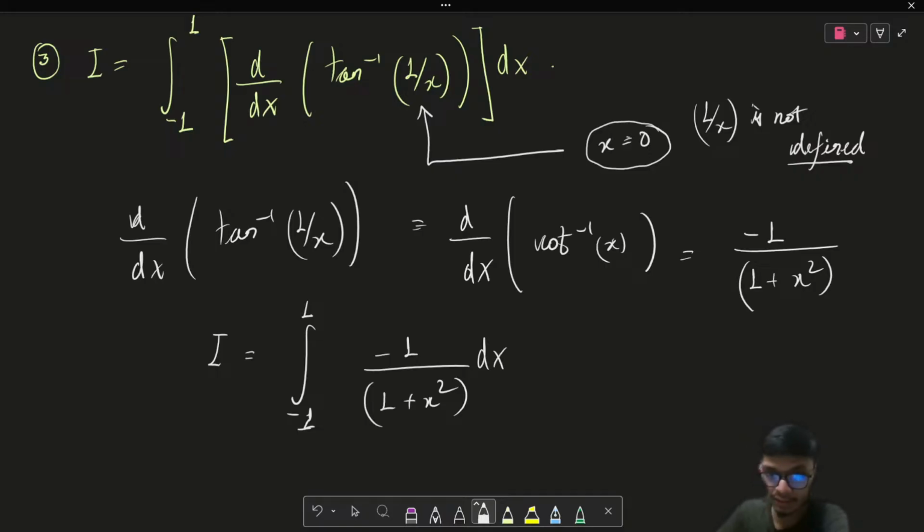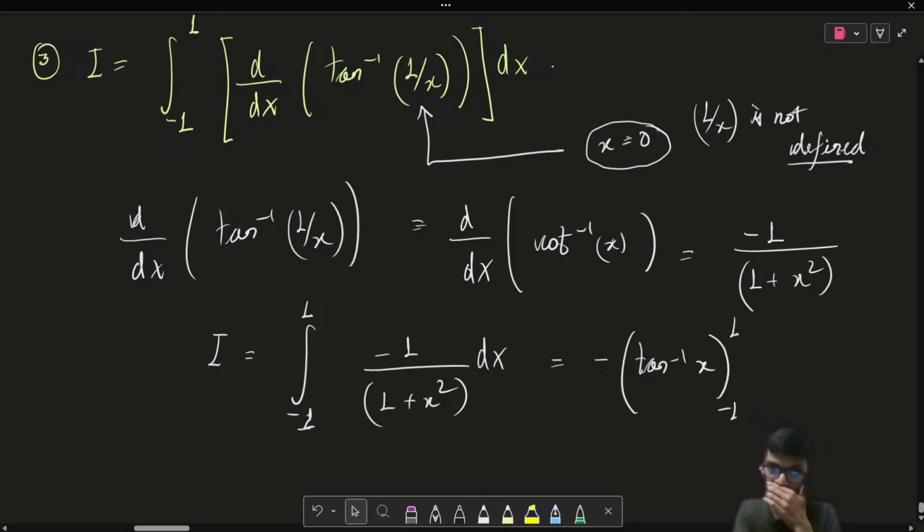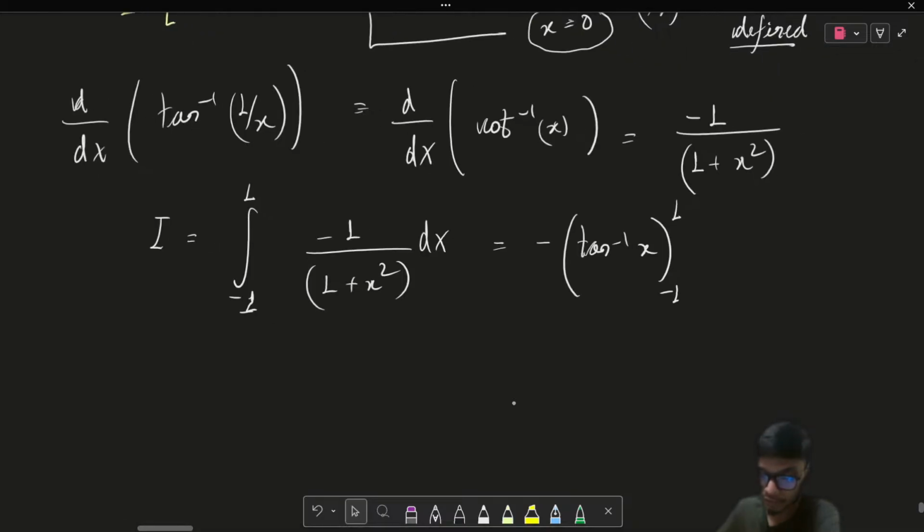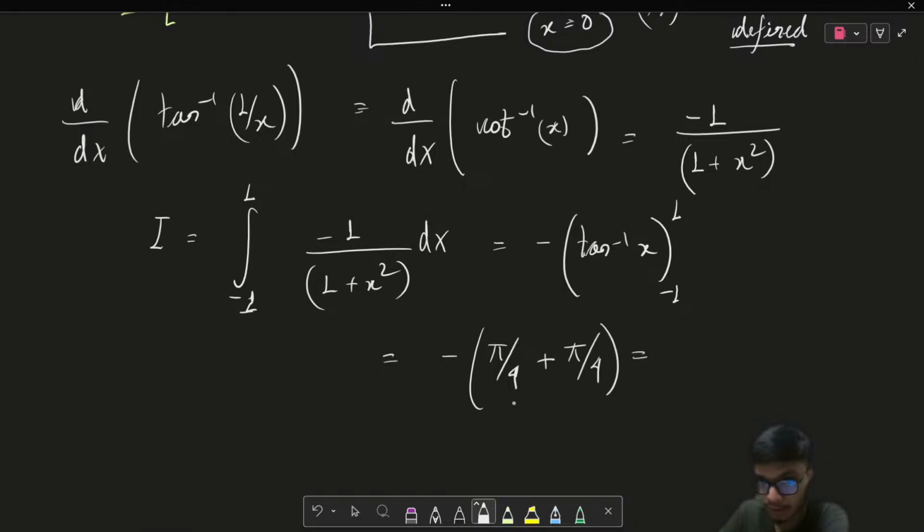If I just evaluate this, there is a minus sign, I can take the minus out of the bracket, and this result is going to be tan inverse of x within the limit -1 to 1. If I put in the values of tan inverse of x for -1 to 1, I'll get the result as pi by 4 minus minus of pi by 4, which is going to be plus pi by 4. So the result is going to be equal to minus of pi by 2.